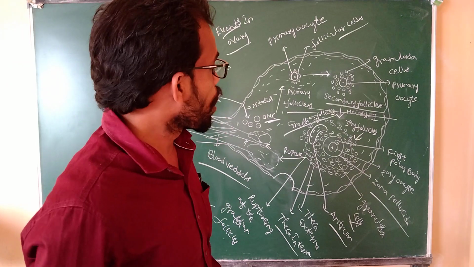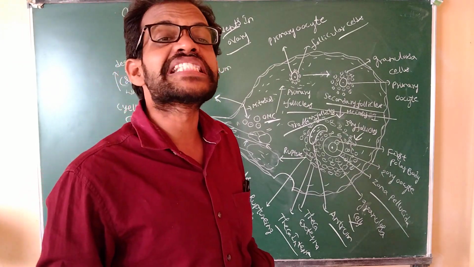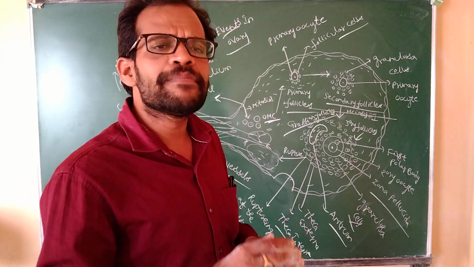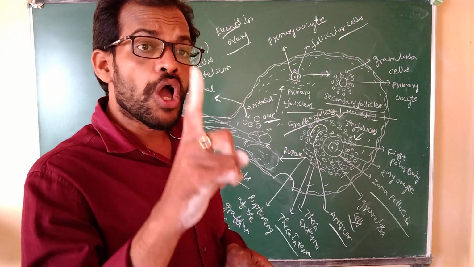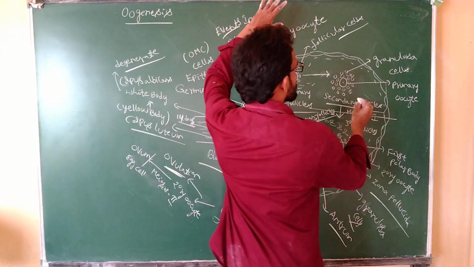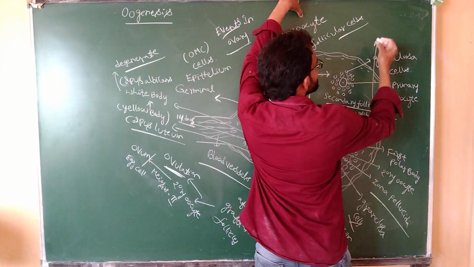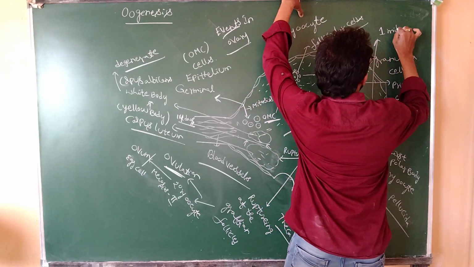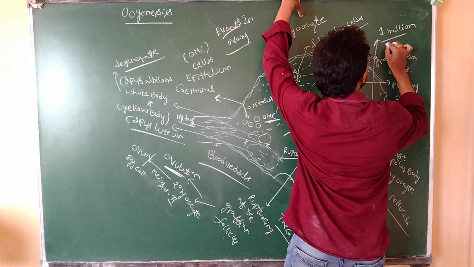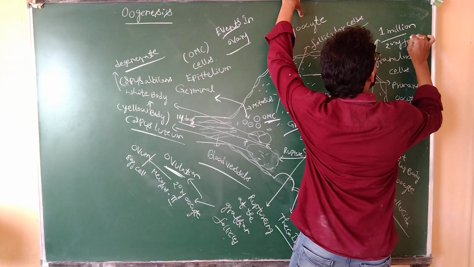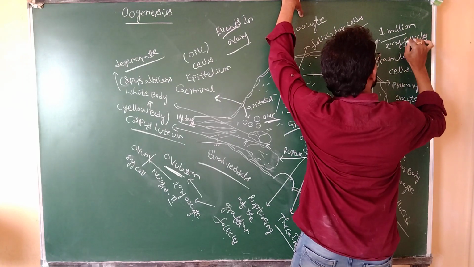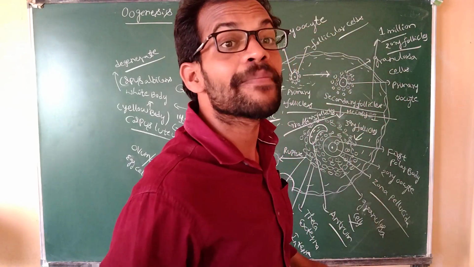Before the birth, how many secondary follicles are present in the female baby's ovaries? One million secondary follicles are formed. Secondary follicles are formed before the birth.